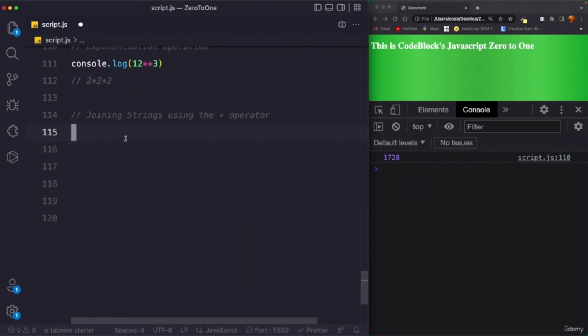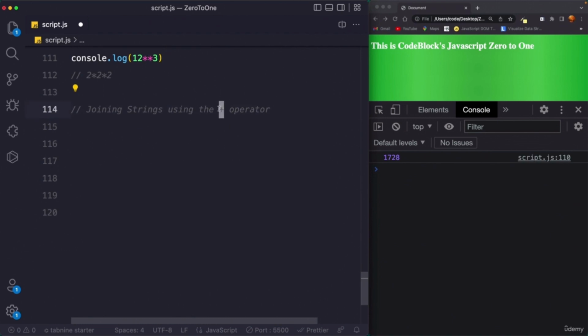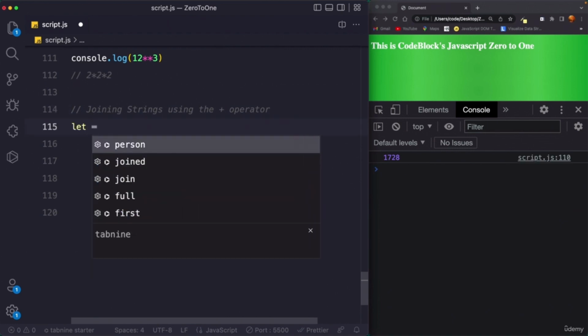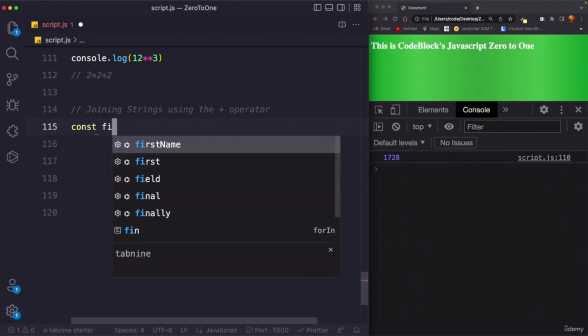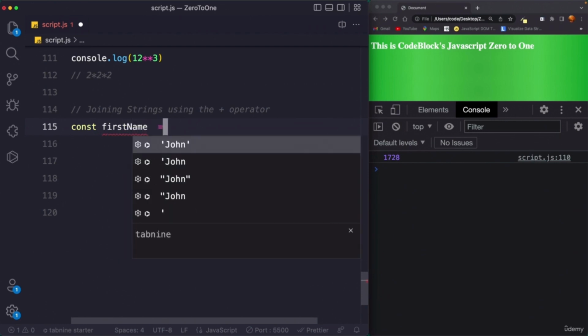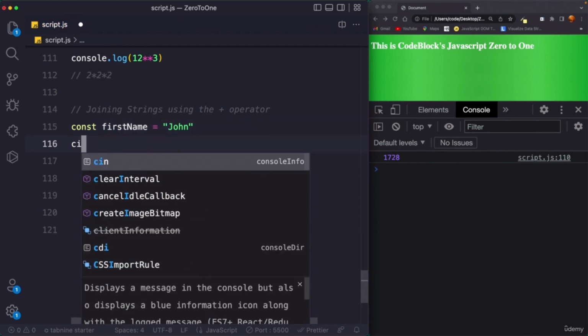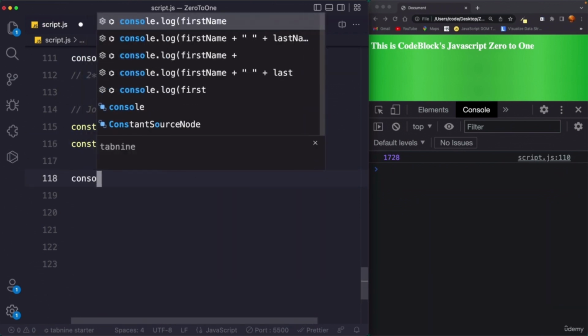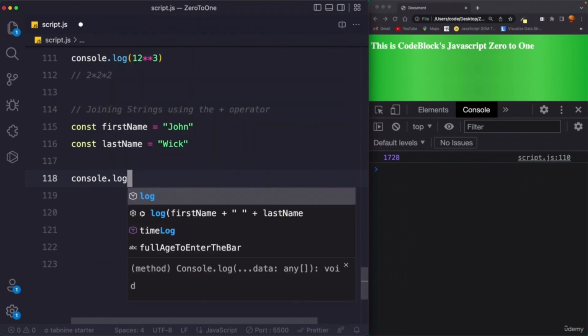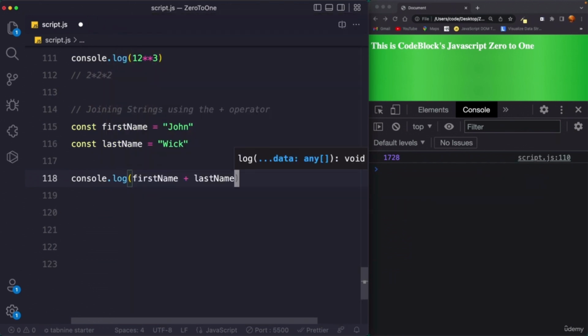So what does it mean? It simply means that we can join two strings together using this plus operator. Let's declare two strings. I can use let and I can use const as well. Let's go with const, no problem, because I have already explained the differences between let, const and var. So I can say const firstName equals John, and const lastName equals Wick. I'm skipping the semicolon. Then I can say console.log firstName plus lastName.